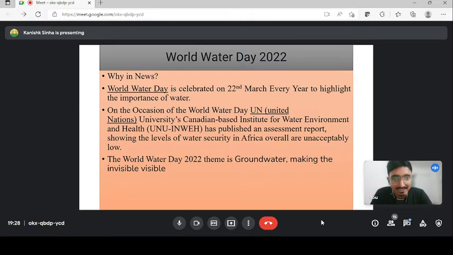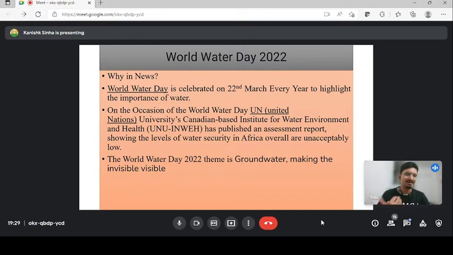You have to know the theme of this year, that is Groundwater, making the invisible visible. Whether you are from Rajasthan, Jharkhand, or any state of India, you know the scarcity of water that is going on in India, and the value of groundwater.